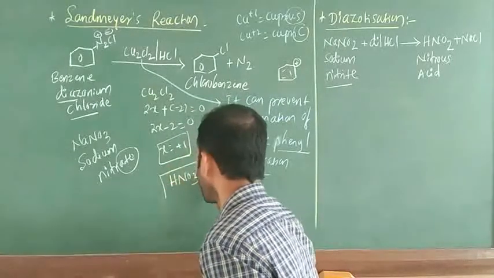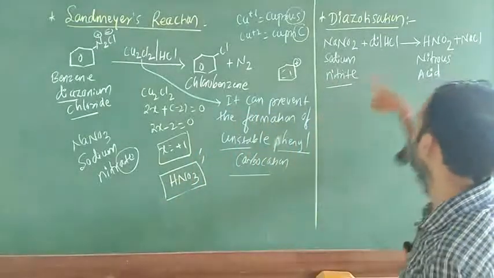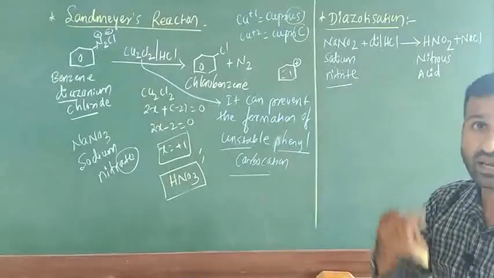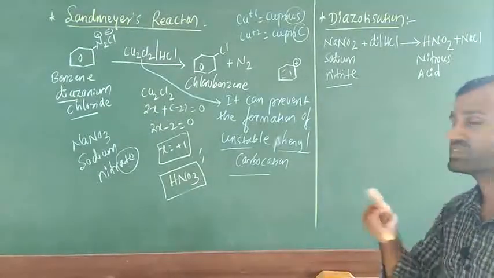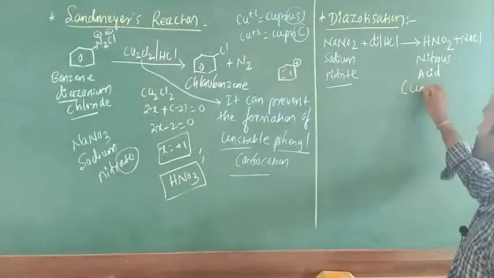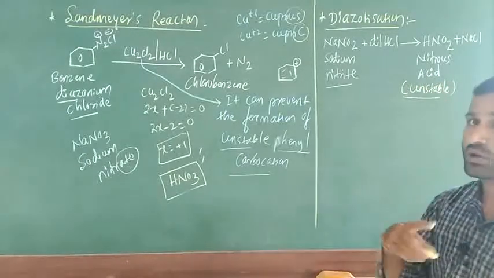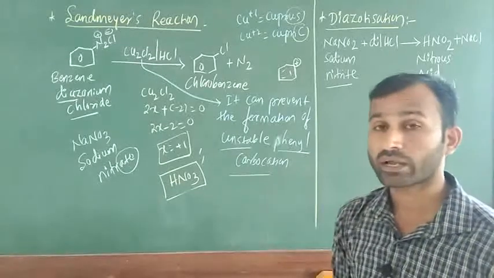HNO3. This is the formula of what? Nitric acid. What about this one? HNO2. What is the formula of this one? Nitrous acid. Nitrous acid is different, nitric acid is different. Just bear in mind, nitrous acid is unstable. They are going to ask you sometime a question on HNO3 and HNO2.